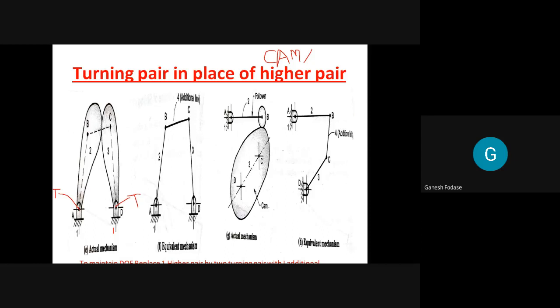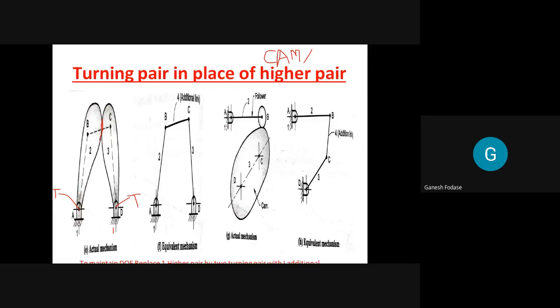Actually, it is not part of the mechanism. Just this body, this we have to consider. It is actually the equivalent mechanism shown here. You can see this one is the joint between them. So which kind of pair is there? It's a higher pair. So between 2 and 3, there is a higher pair, or we can call it a cam pair. Two cam-like profiles are there, and they have a higher pair between them. So we have 3 links having 2 turning pairs and 1 higher pair.